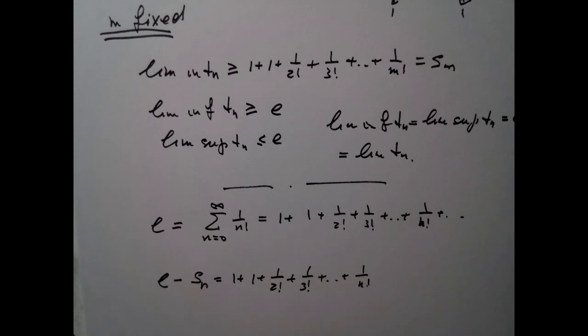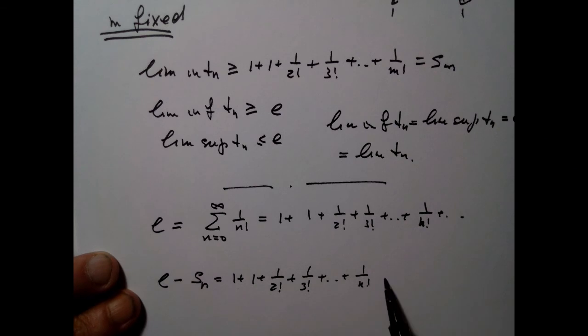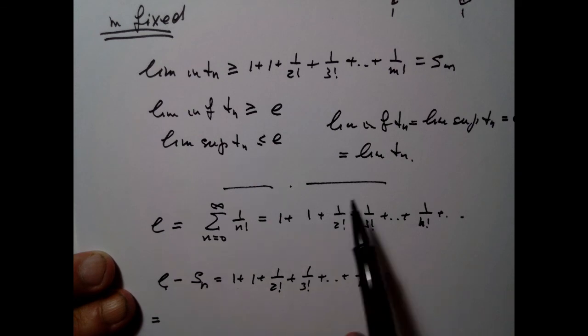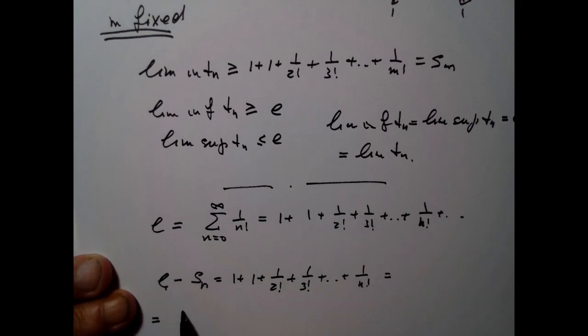And let's try to prove this, because what I know is that this difference over here, what is this difference? This difference over here will be whatever is left in e, right? Whatever is left in this infinite sum. So it will be 1 over (n plus 1) factorial plus 1 over (n plus 2) factorial plus 1 over (n plus 3) factorial plus etc.